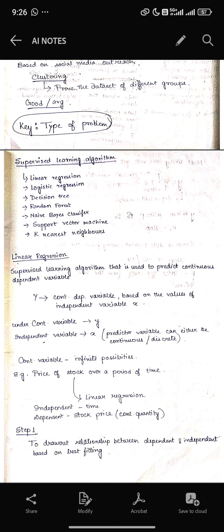Clustering proves the data set of different groups. The data set of different groups are proved by clustering. Good or average, this is the key type of the problem.